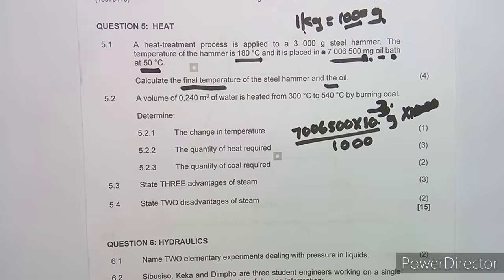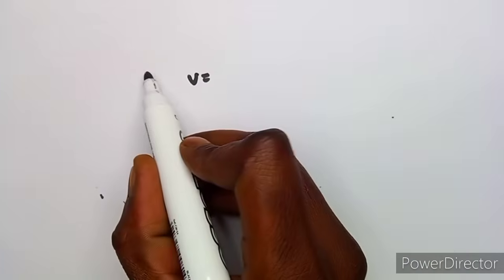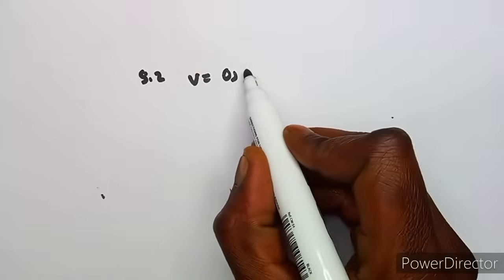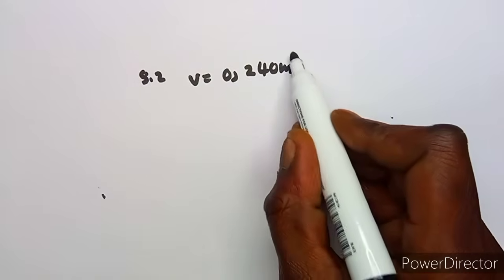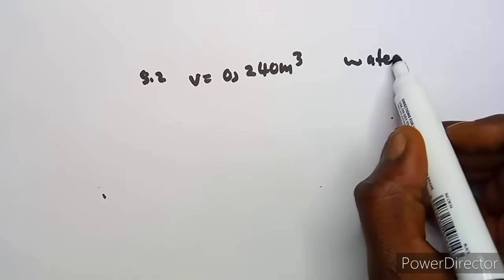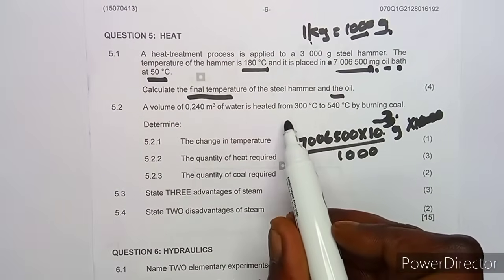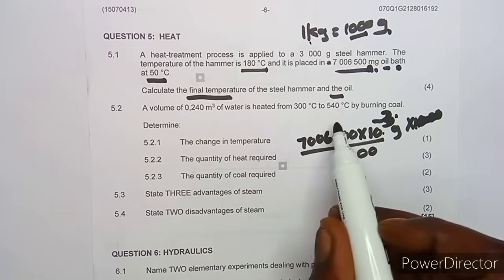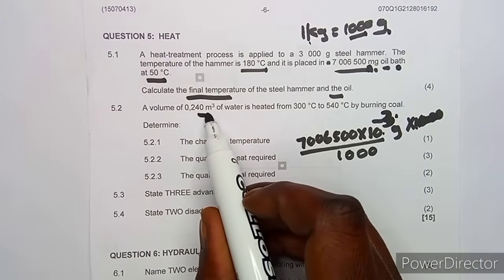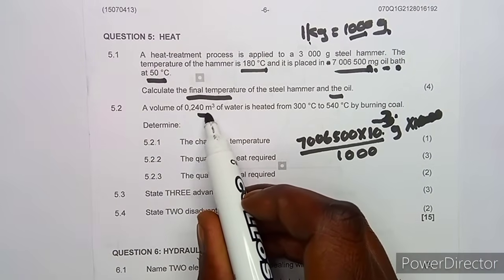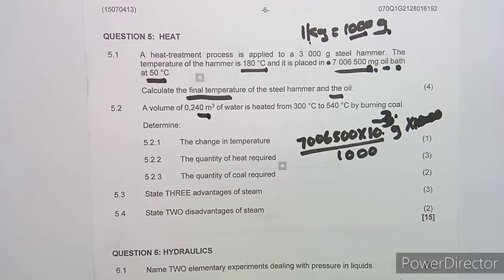We are now given a volume of 0.25, so we have to take the information properly, guys. Let's just take our information properly. In this case, in 5.2, we've got a volume of 0.240 cubic meters of water. So we are working with water, which is heated from. So, with volume, guys, we can obtain mass, because once we talk of heating, we're going to take mass here. So what's the relationship between this volume and mass?